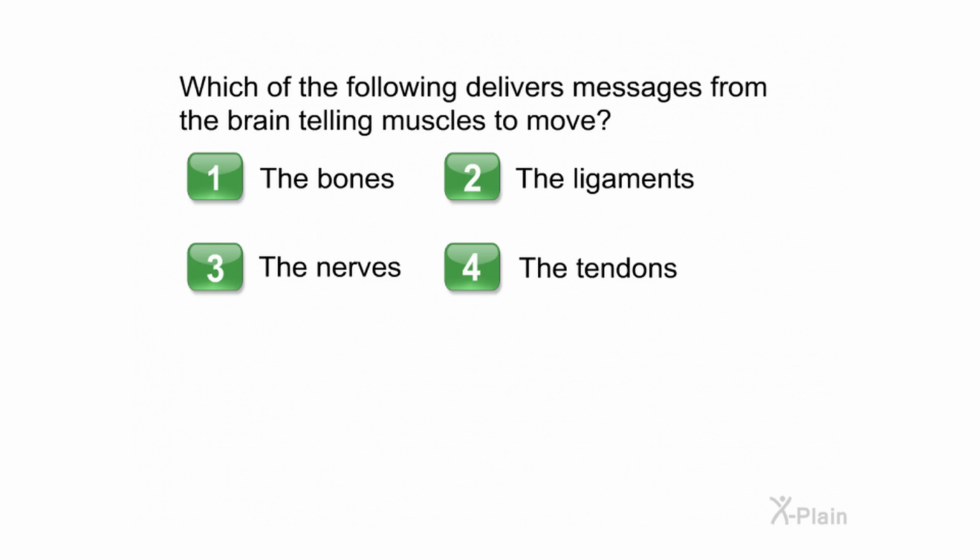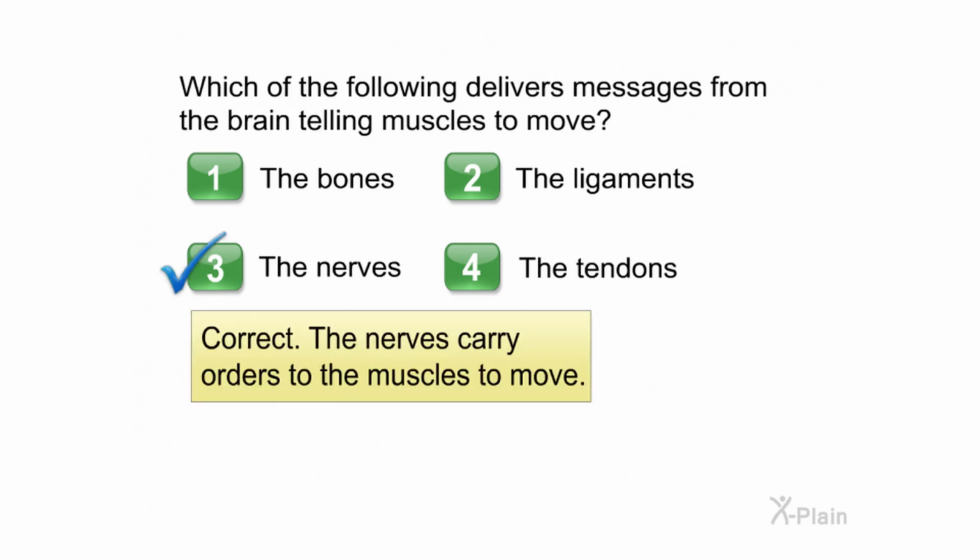Which of the following delivers messages from the brain telling muscles to move? Choose one of the following options. 1. The bones. 2. The ligaments. 3. The nerves. 4. The tendons. Correct. The nerves carry orders to the muscles to move.